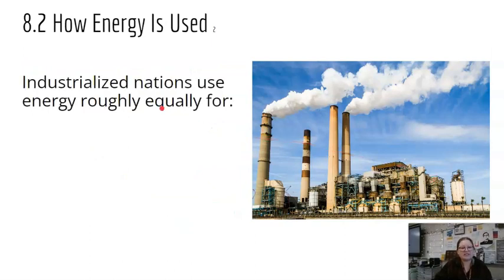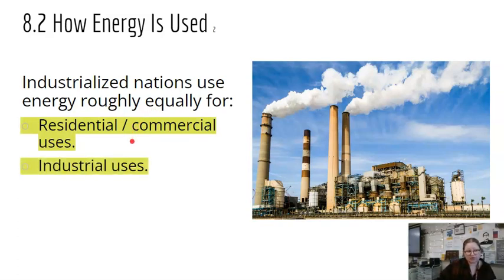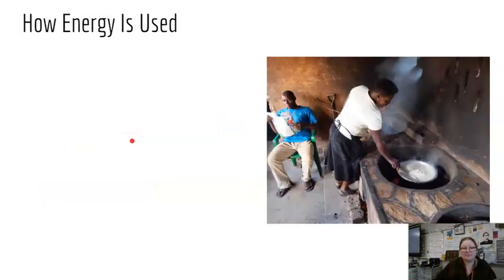Industrialized nations use energy roughly equally for residential and commercial uses, industrial uses, and transportation. What that means is a third of it goes to residential and commercial, a third goes to industrial, and a third goes to transportation. It's pretty spread over those things. So we're not just using it for dire needs, we are using it for extra things as well.